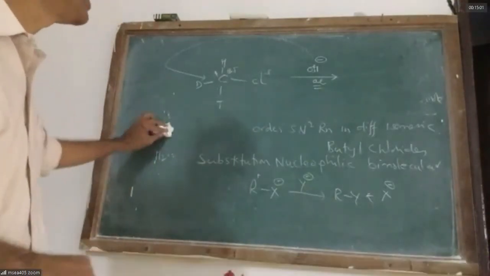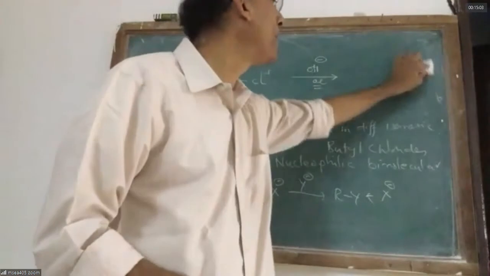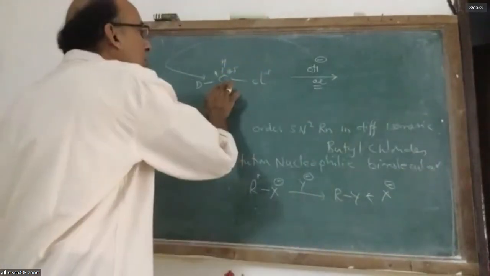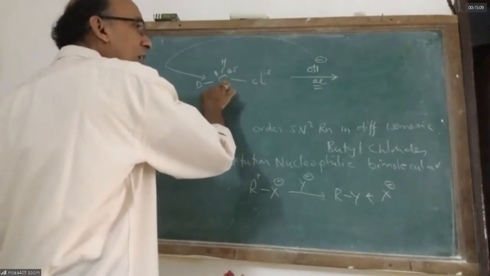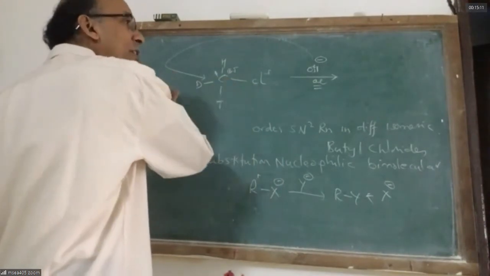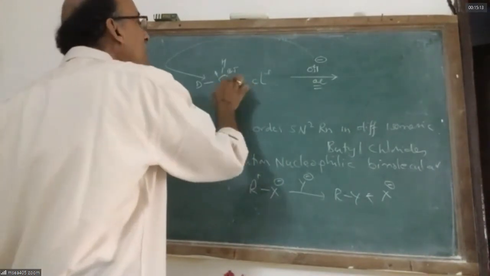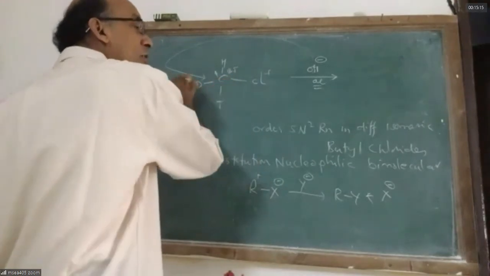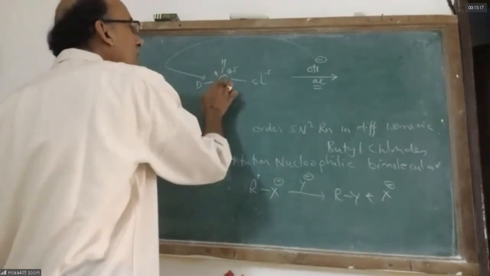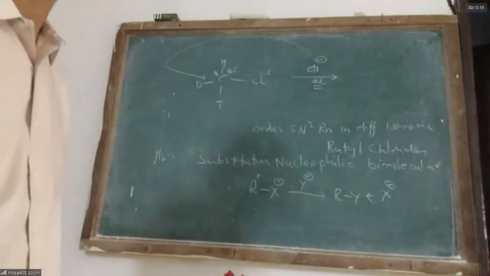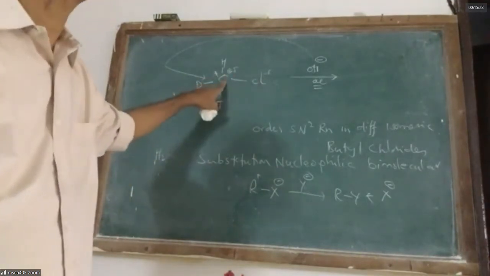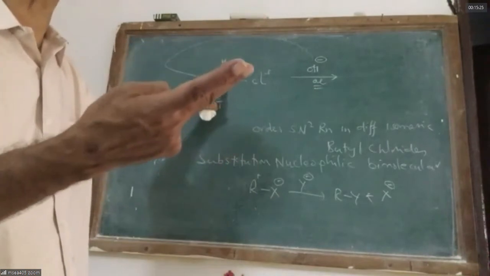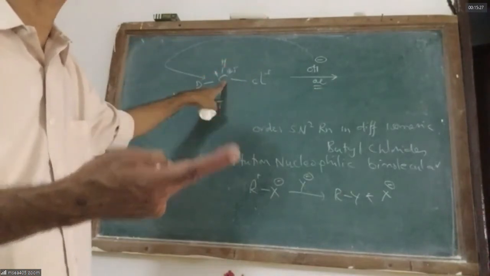When the OH minus is attacking this primary alkyl halide, do you know it is a primary alkyl halide? Because the halogen is locked to a carbon that is not locked to any carbon, or locked to only one carbon, it is called a primary alkyl halide. If the halogen is locked to a carbon that is locked to two different carbons, it is called a secondary alkyl halide.